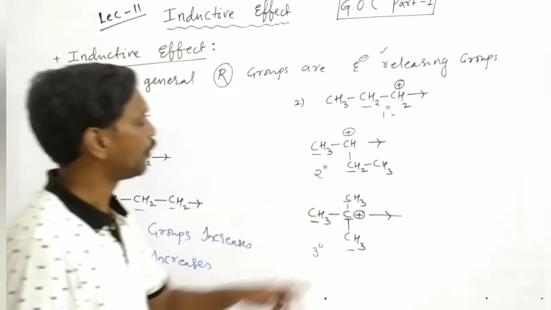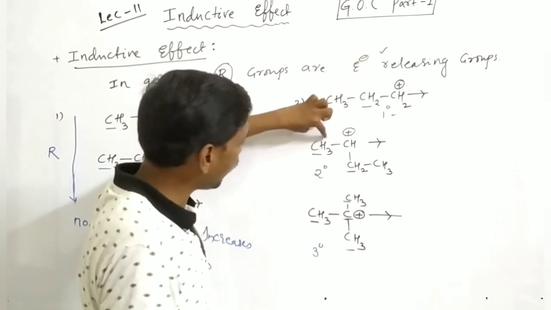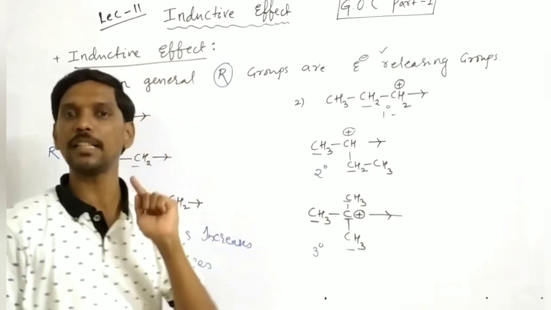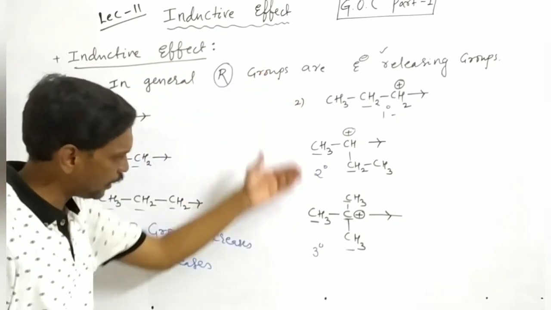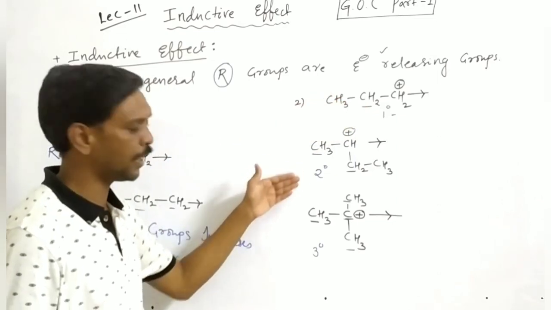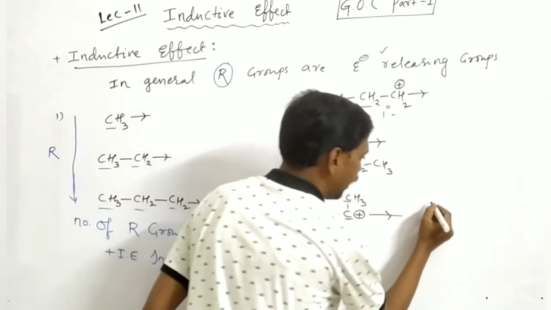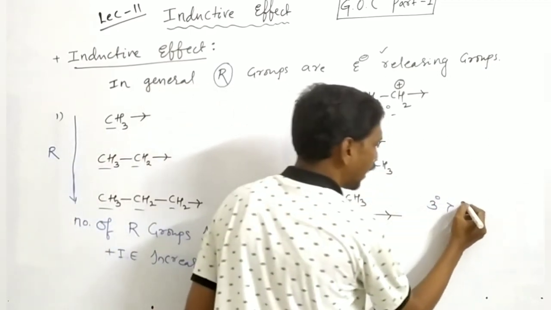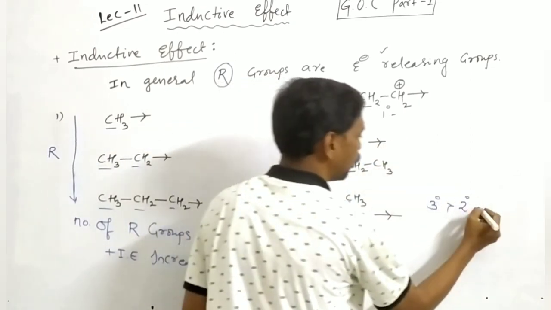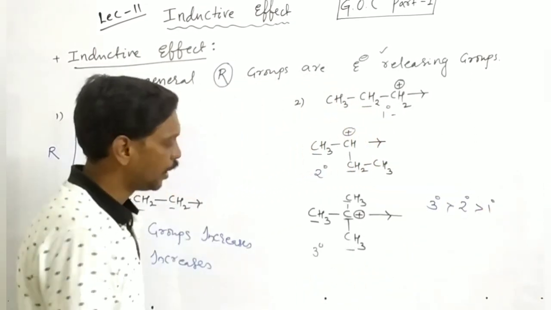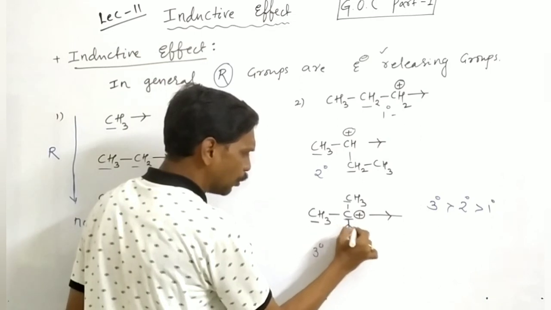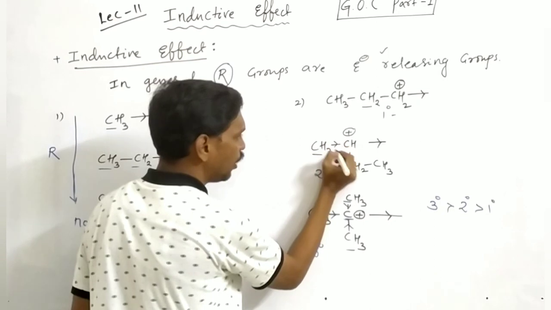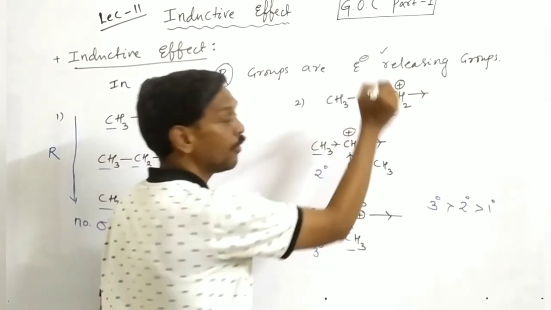Here, if the number of directly attached positive I groups increases, stability also increases. So among these three, primary, secondary, tertiary, the tertiary carbocation is more stable than secondary. Secondary is more stable than primary, because here these three groups stabilize the carbocation carbon, but here only two carbons, here only one carbon.